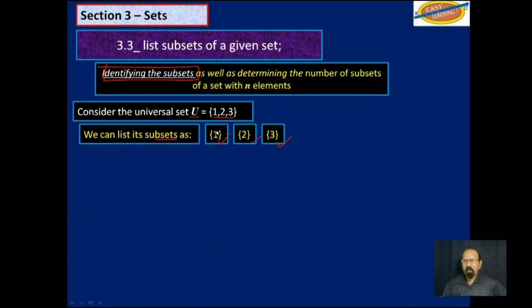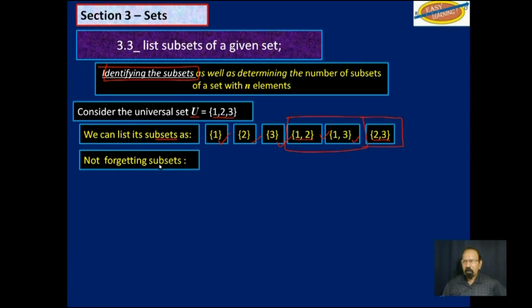So these subsets contain only one element from the universal set. There is also 1 and 2, then 1 and 3. Now, these subsets here contain 2 elements, and then there is also 2 and 3 included in that with 2 elements.